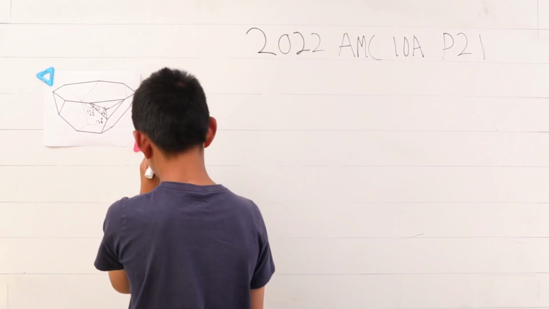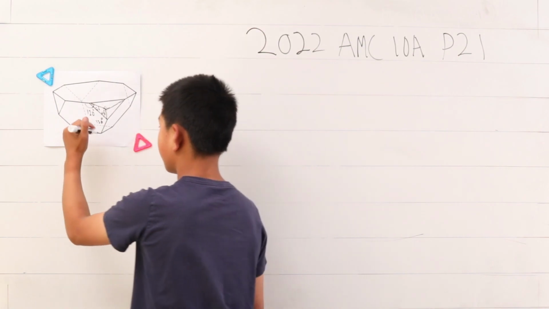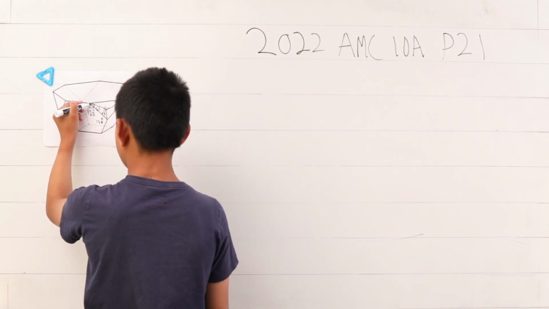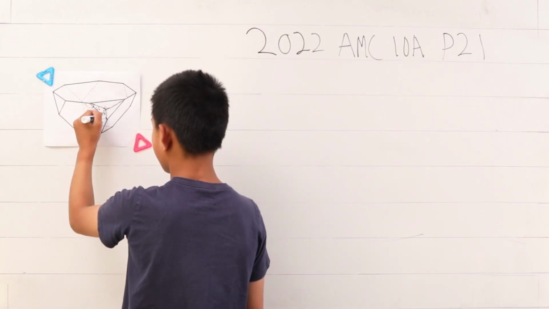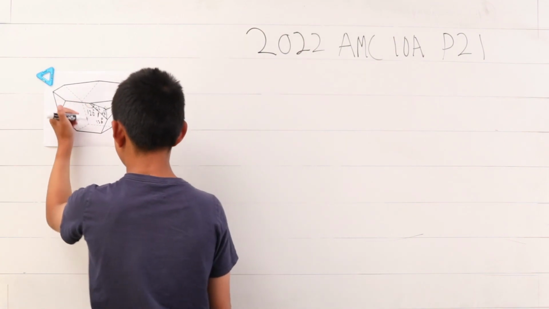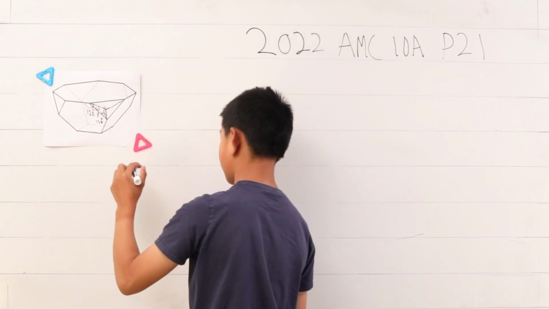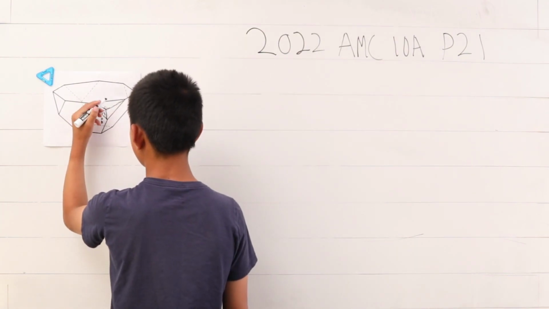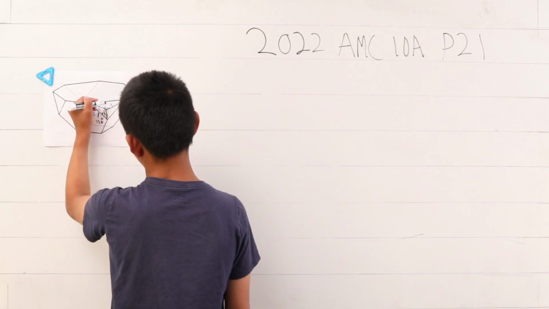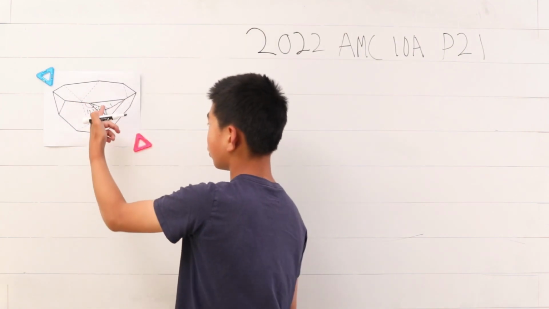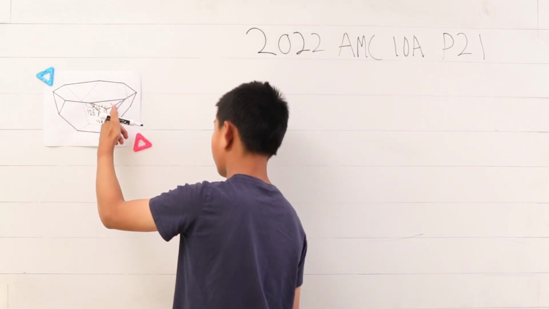And this is where the one thing kicks in. This side length is 1, and this is part of this equilateral triangle, so that means all of the side lengths are 1. So this side length is 1 and this side length is 1.